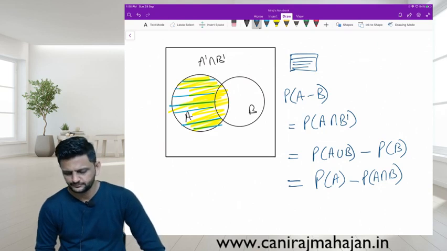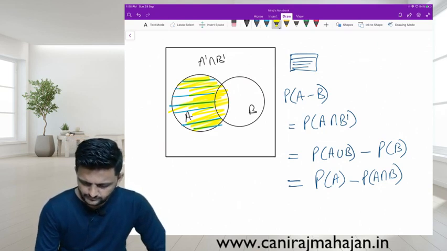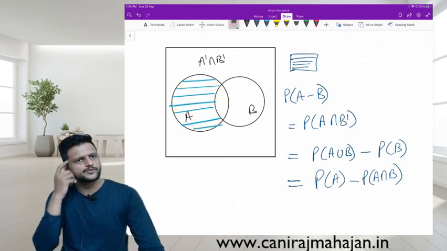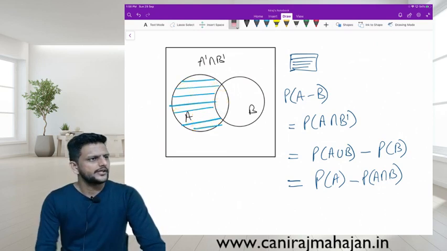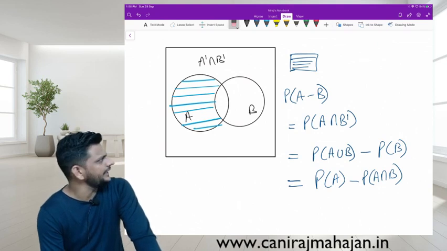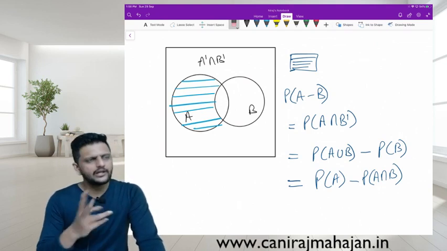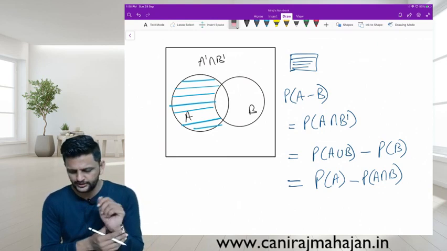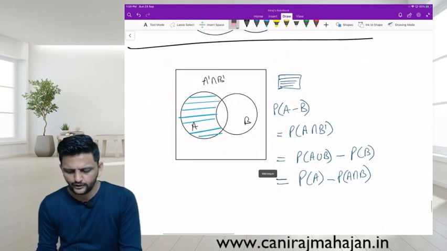Right? So either union minus B or A minus intersection. You will get only the A part. Similarly, exactly the same thing on the opposite side for B also. Okay? You want that also?